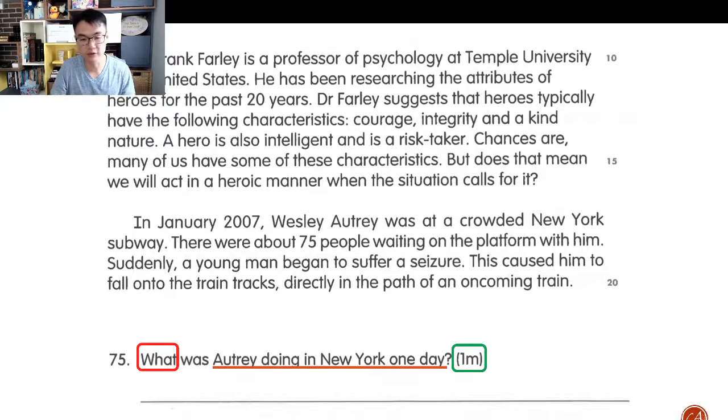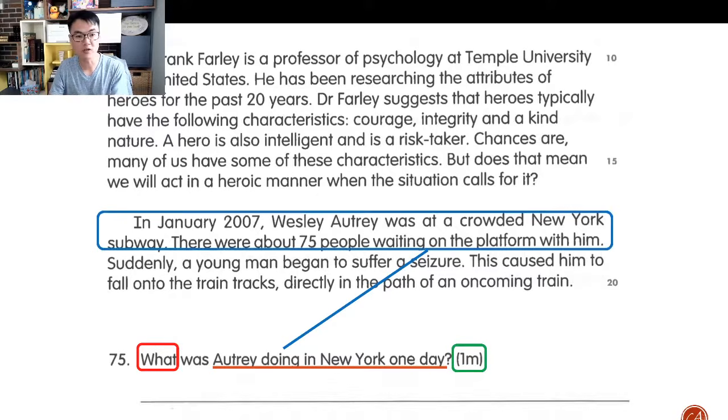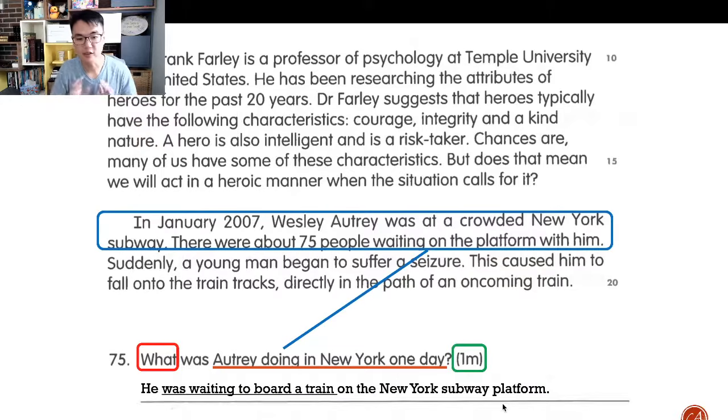Let me show you, okay? So he was waiting on a platform. There are 75 people waiting on a platform, right? They were waiting in order to get onto a train. He was waiting to board a train on the New York subway platform. So the key word here, he is waiting to board a train, right? He is waiting, not waiting for a train. Can anyone tell me what's the difference between waiting for a train and waiting to board a train? Is there a difference?